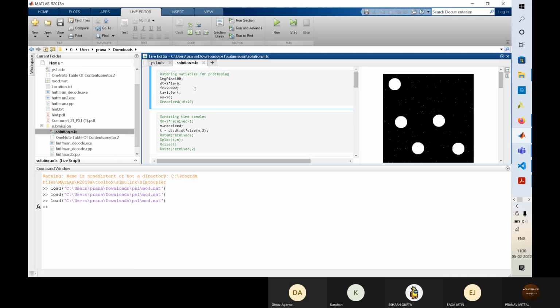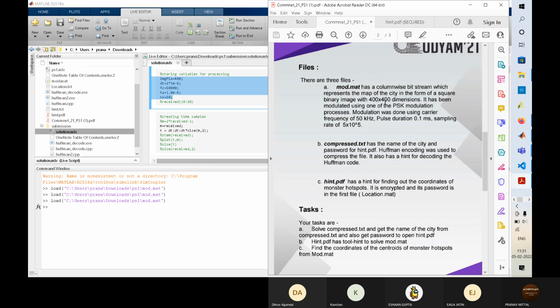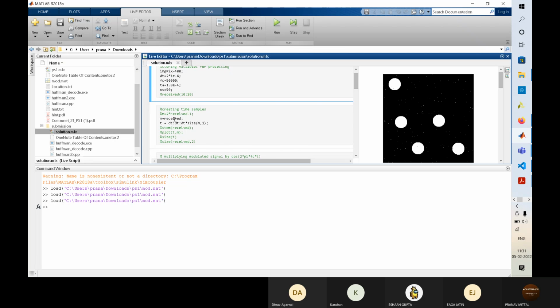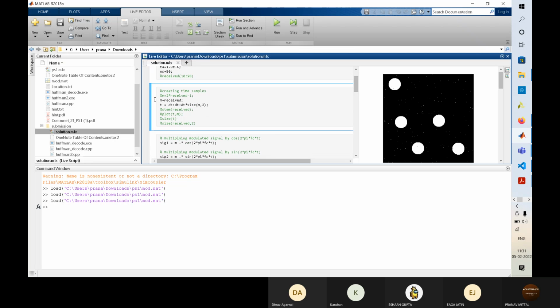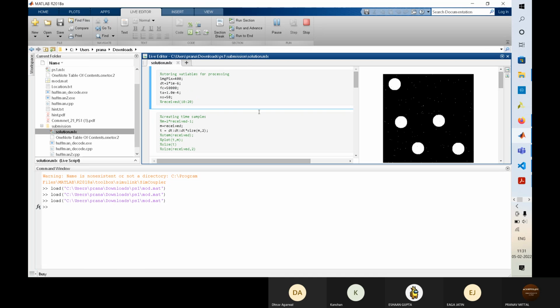After we load them, these are the variables that they specified here. So 400 is the image size, frequency, time, pulse duration, sampling. These all I have written here. Then M received, which we take from the workspace. Let's run the section also.